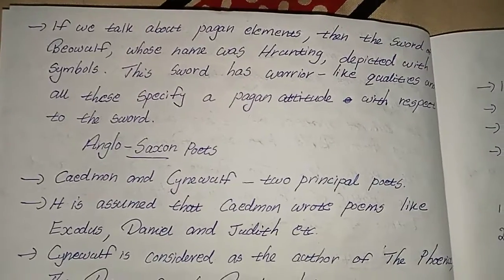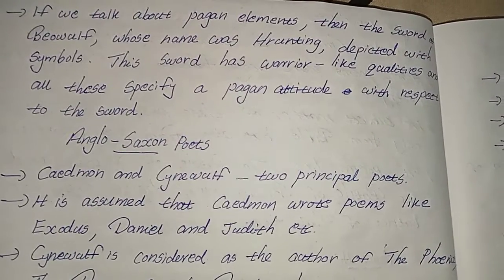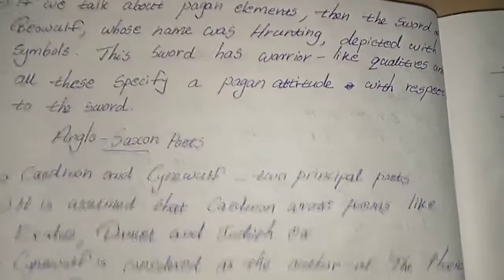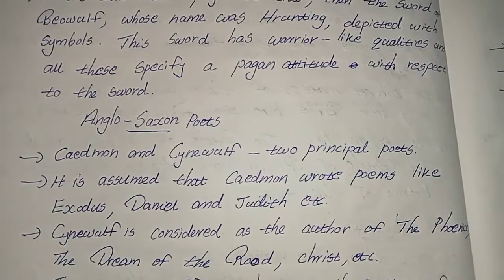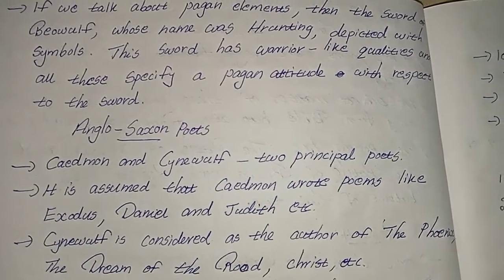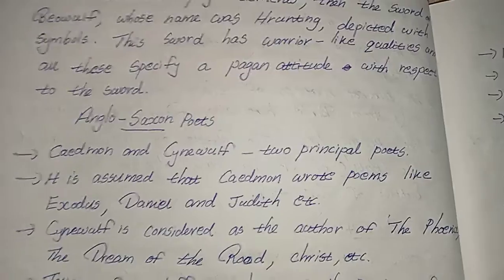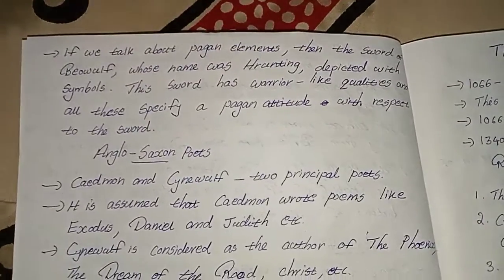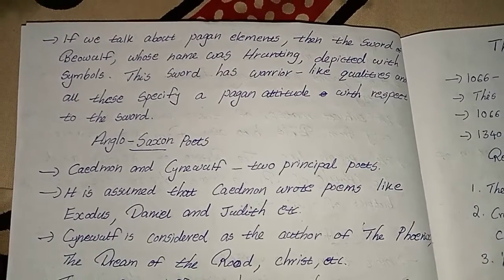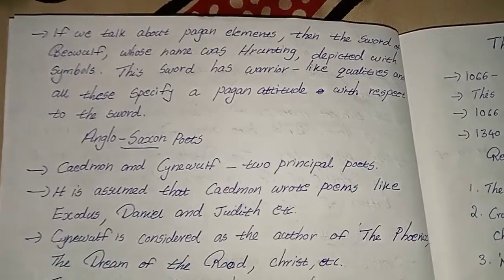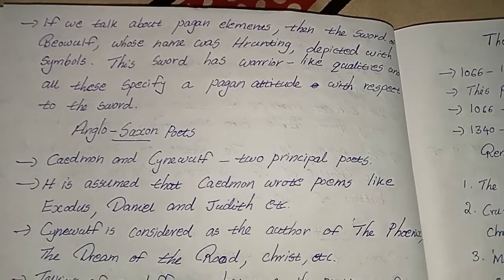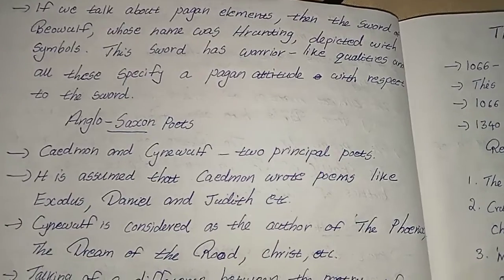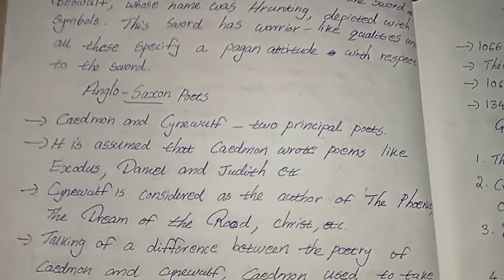Then if we talk about pagan elements, the sword of Beowulf was named Hrunting, depicted with symbols. This sword has warrior-like qualities, and all these specify a pagan attitude with respect to the sword.